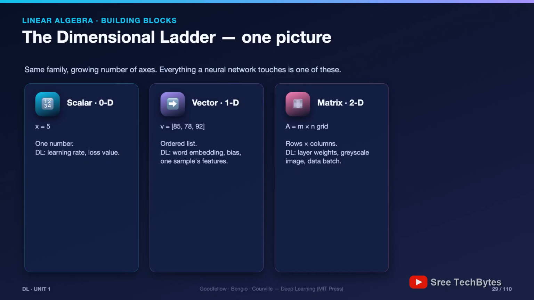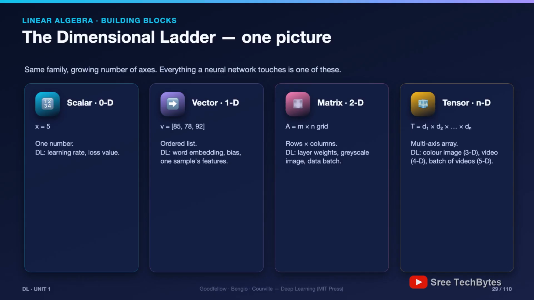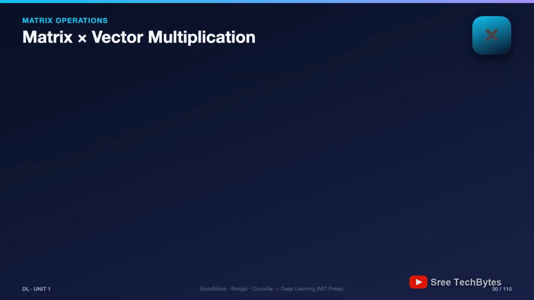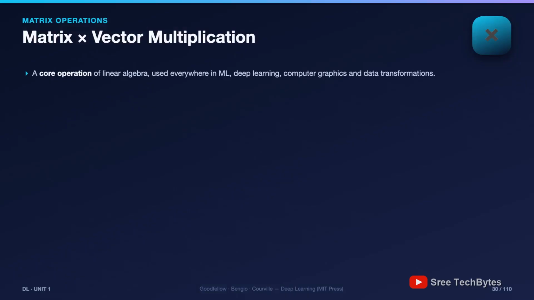When the exam asks you to define these, and it will, the difference between a pass answer and a top answer is those deep learning examples. One definition, one example each. That's the formula. Now we start actually operating on these objects. First up, matrix times vector, and I'd argue this is the single most important operation in all of deep learning. The mechanics: a matrix A, of size m by n, multiplies a vector x of length n, and produces a new vector y of length m.